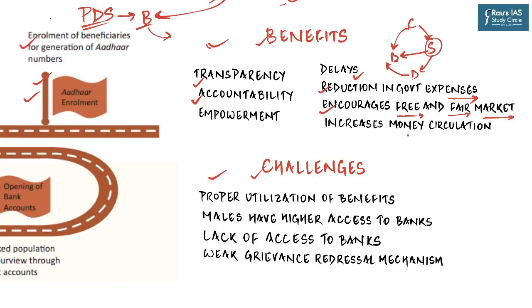Then if all the money or most of the money dispensed from the center reaches the beneficiary, it increases the money circulation in the economy, because ultimately that cash will be spent by the vulnerable sections. And finally, it leads to empowerment as well. Now, why will it lead to empowerment?